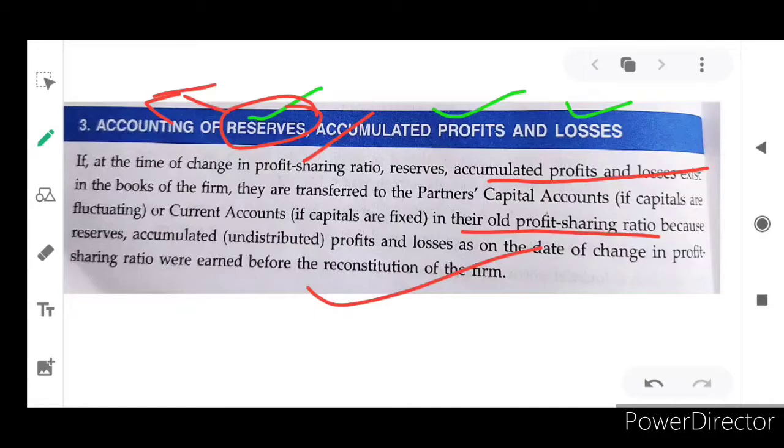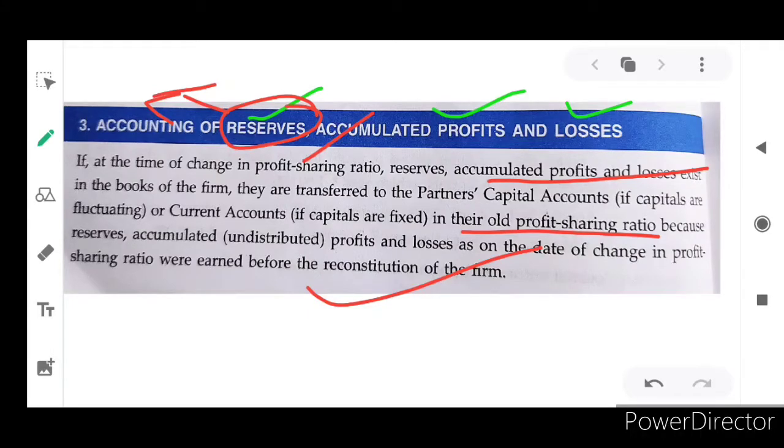When they are calculating, somebody may be doing their work very effectively and efficiently in favor of the business, and may spend more time for the business. In that situation, that particular partner may ask to increase their profit and loss sharing ratio, isn't it? That is what I am trying to say. So in that situation, they will work out the new profit and loss sharing ratio.